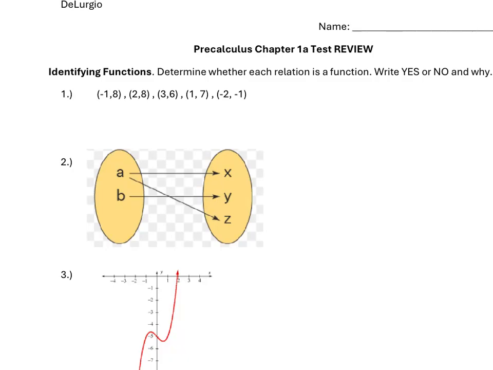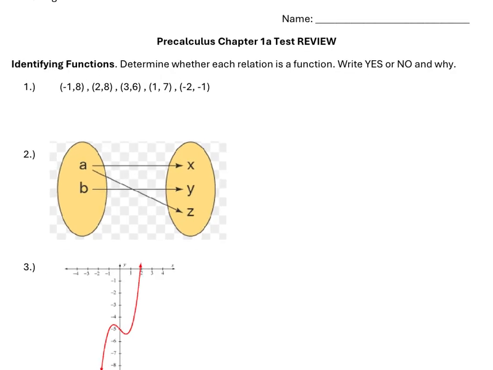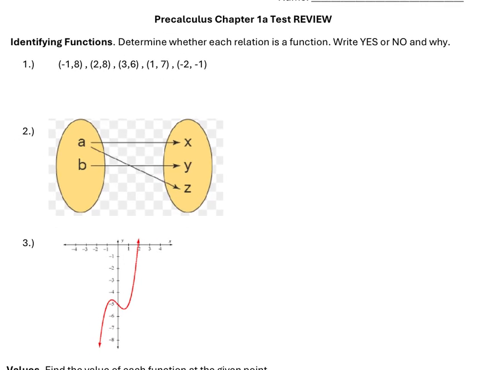Okay, so this is chapter 1A. We've split chapter 1 into two sections, so we'll have a chapter 1B coming up, but this is for our first test on chapter 1. So question 1, in this section we are determining whether each relation is a function. You're going to write yes or no and tell me why.